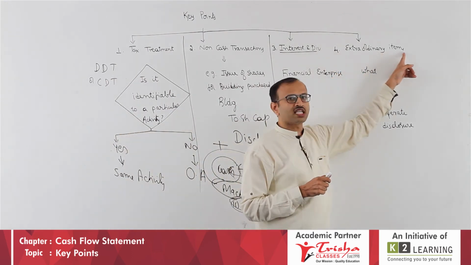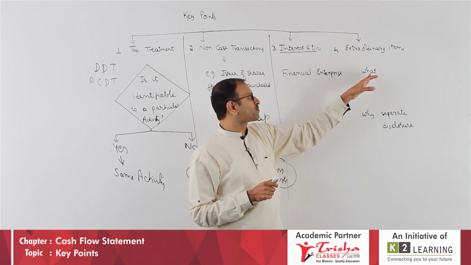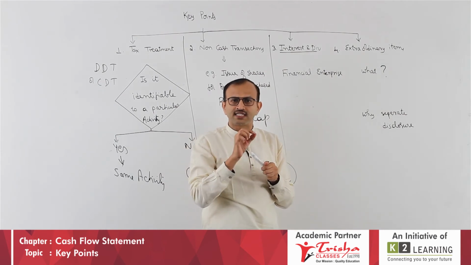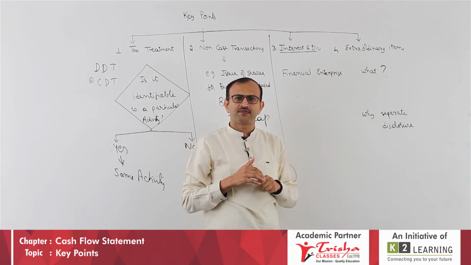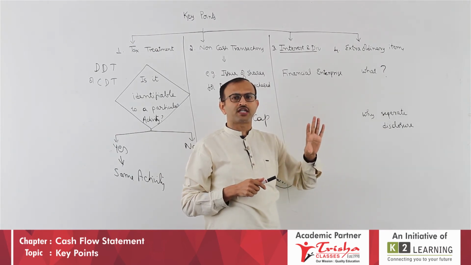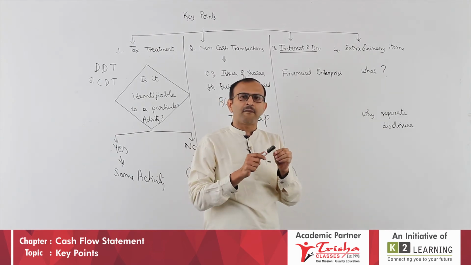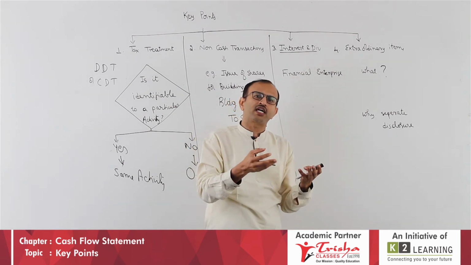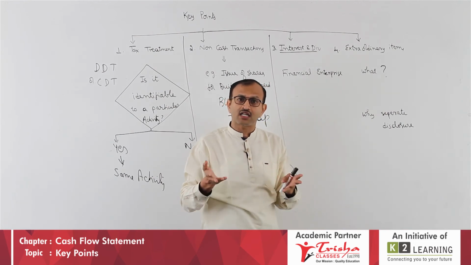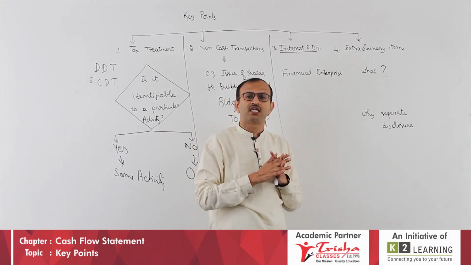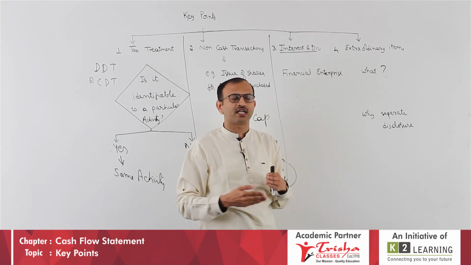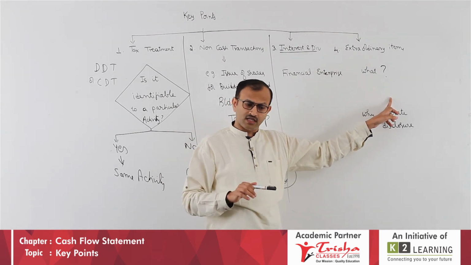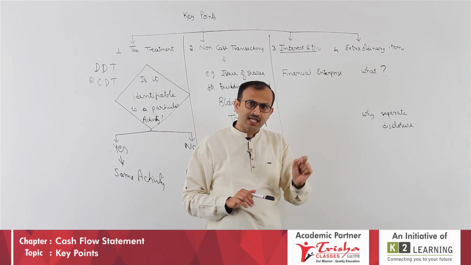Last is extraordinary item. As I discussed a little earlier, I will explain it. What is extraordinary? As the name says, it is not ordinary, it is non-recurring, it is not a usual item. For example, there is compensation received from a lawsuit, or maybe you incurred a loss due to an earthquake, some natural calamity. This is not ordinary, it is not coming year on year. That is an extraordinary item. A separate disclosure is required. That is why we worked out operating activity plus or minus extraordinary item.